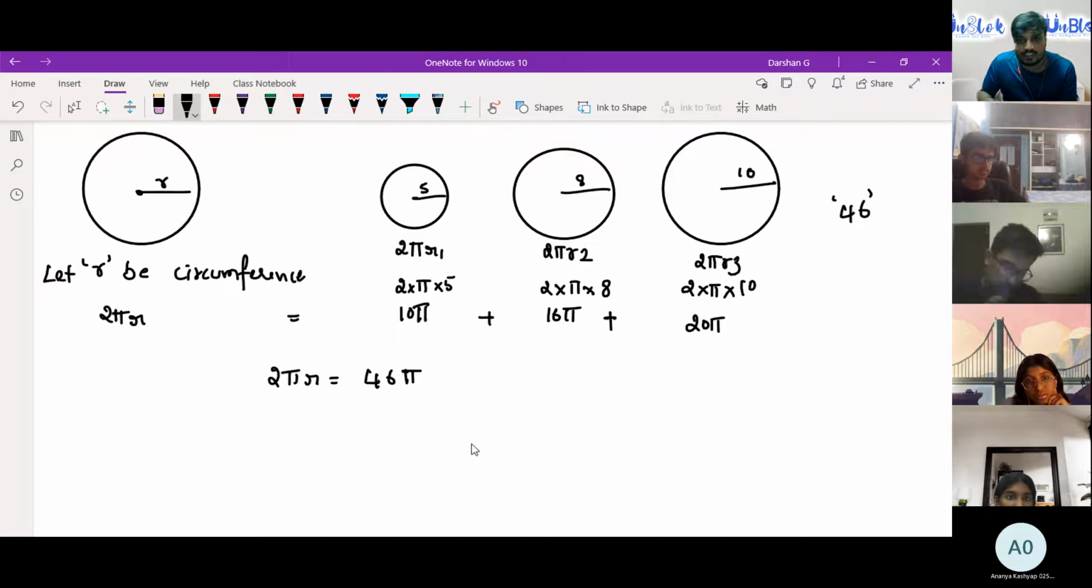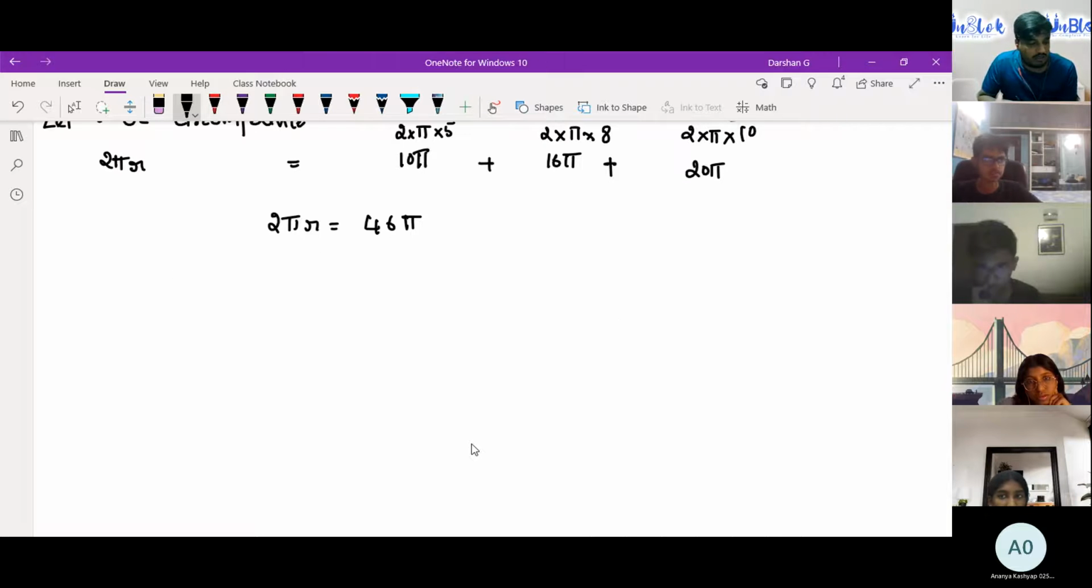Tejas, 46 pi. Now I'll give you 1 minute. Can you find R? Let's see who will find R first. From here, you need to do one or two more steps. Tell me the answer for R, and once you find it, put the number in the chat. Just write it and put it in the chat. Don't copy or get influenced by others' answers.